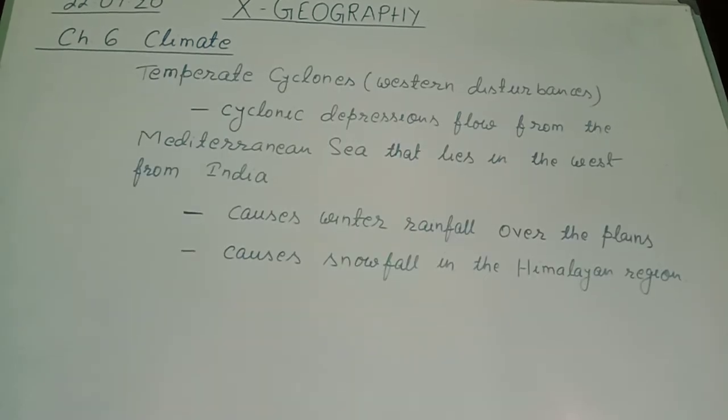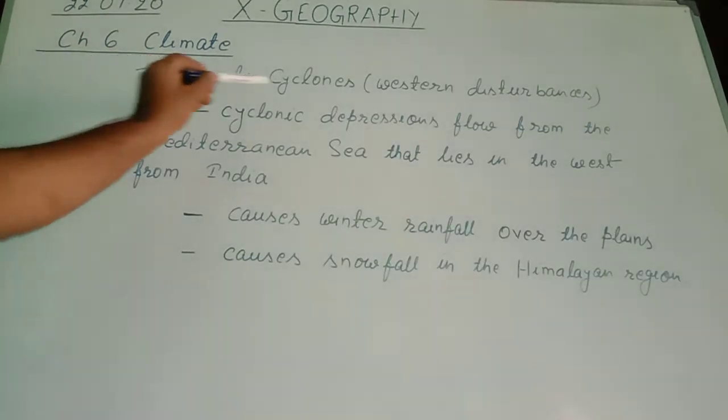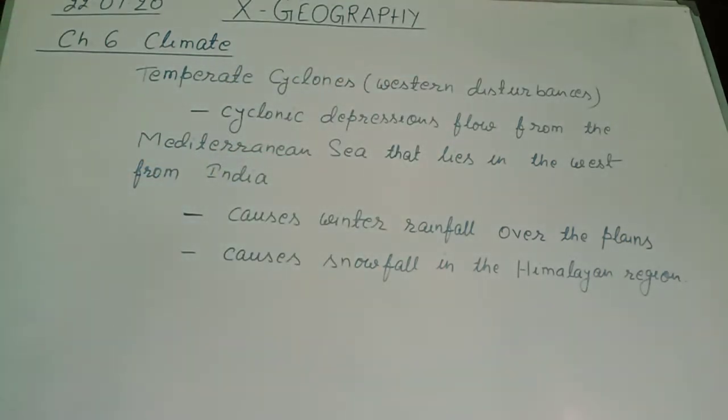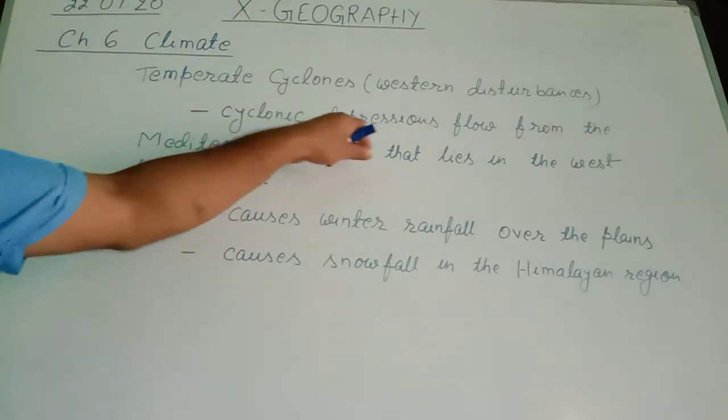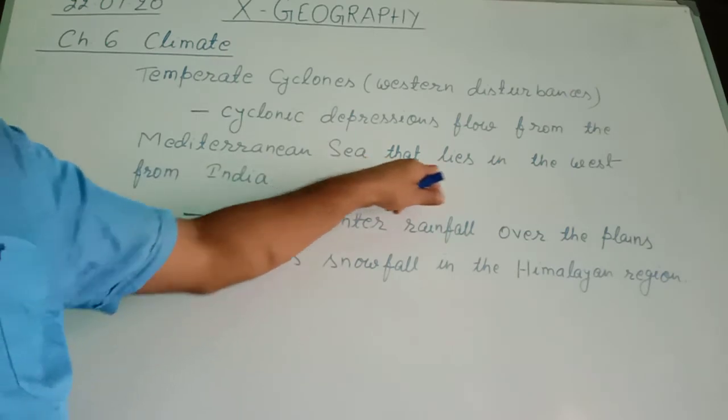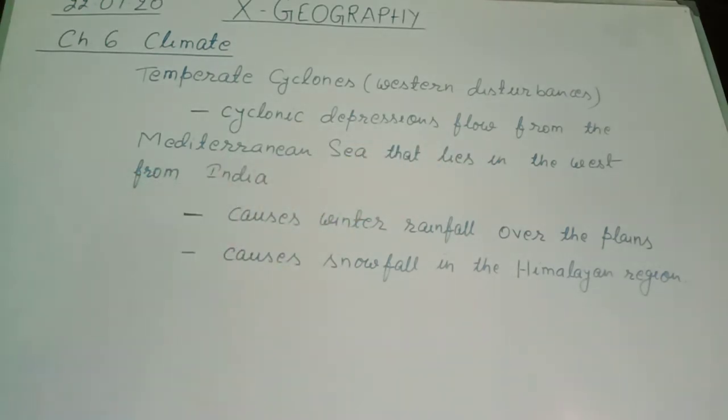Next topic of our discussion is temperate cyclones or western disturbances. What are these western disturbances or temperate cyclones? Cyclonic depressions flow from the Mediterranean Sea that lies in the west from India.